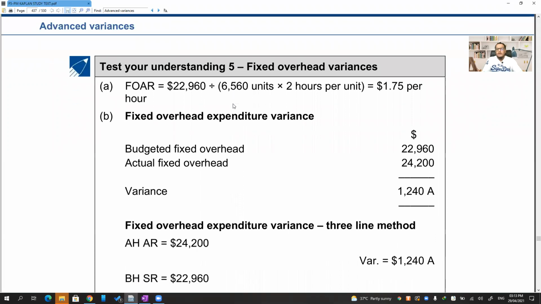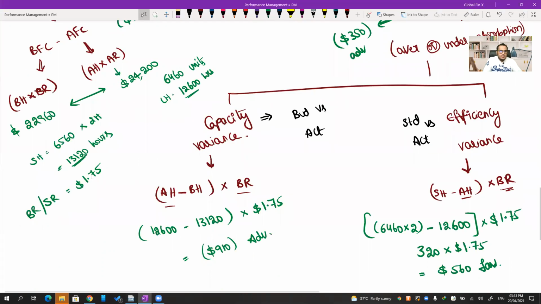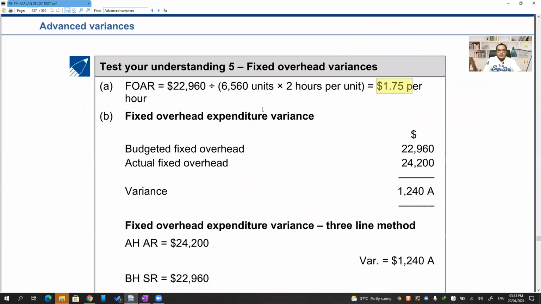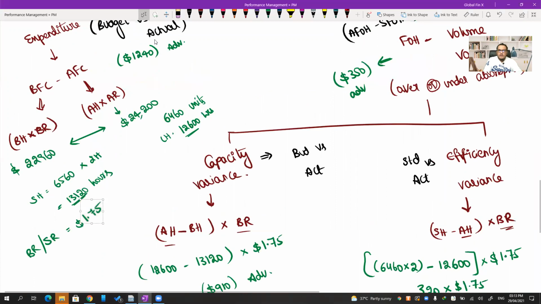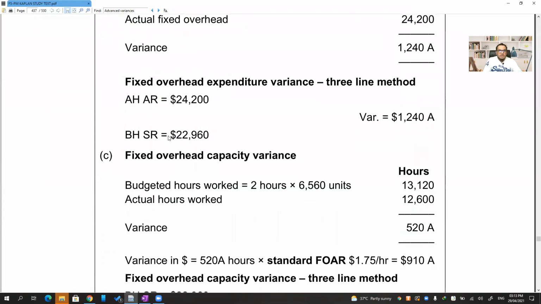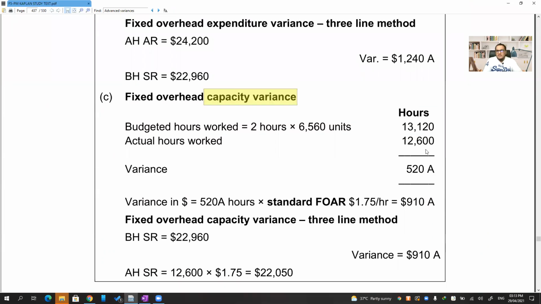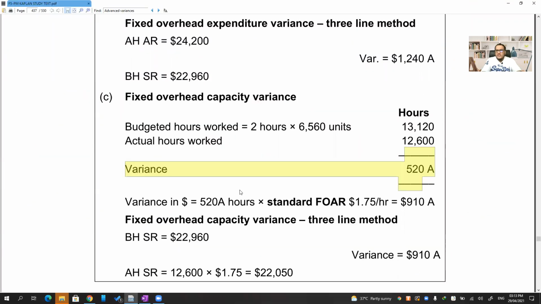Here we have. Okay. Fixed overhead absorption rate. First we calculated 1.75. Okay, let's check step by step. 1.75, agreed. Okay, next one is fixed overhead expenditure variance. Budgeted fixed overheads is 1240 adverse. Okay, here we got 1240 adverse, so fine till there. Next one, fixed overhead capacity variance is 520 adverse. Capacity variance is 520. Yeah.